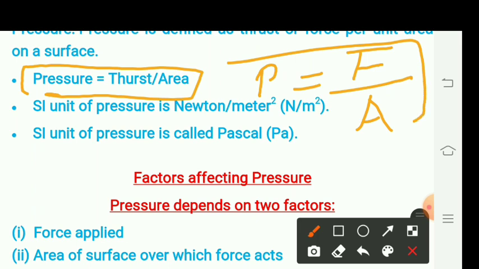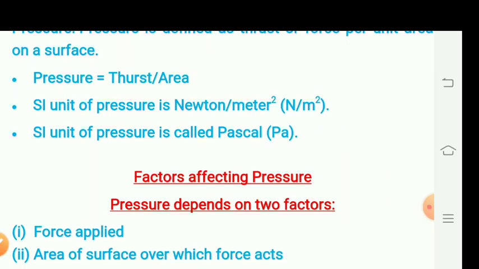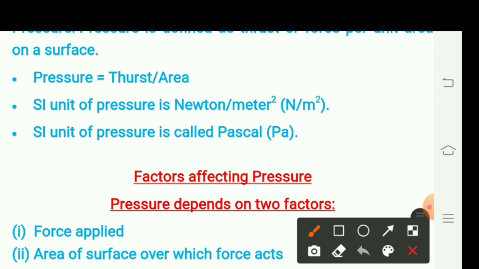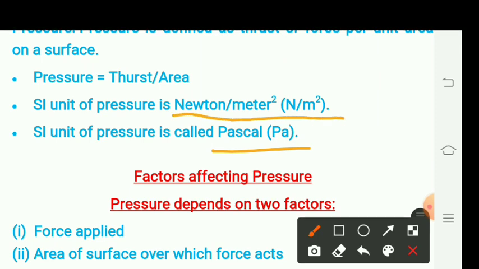From this we can calculate thrust and pressure. The SI unit of pressure is Newton per meter square, and the SI unit of pressure is also called Pascal, that is Newton per meter square. N by m square is nothing but Pascal.